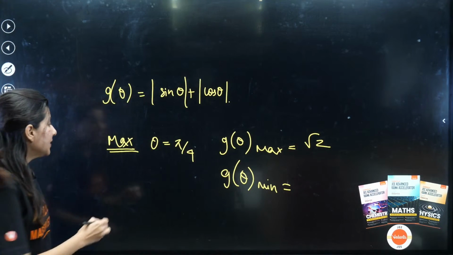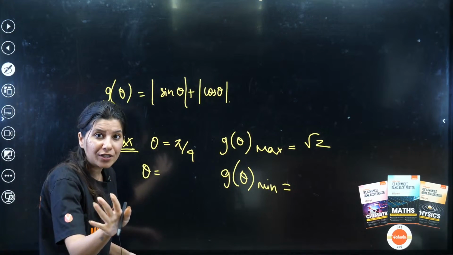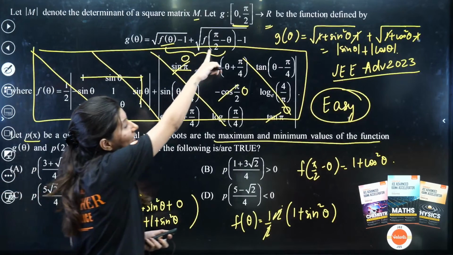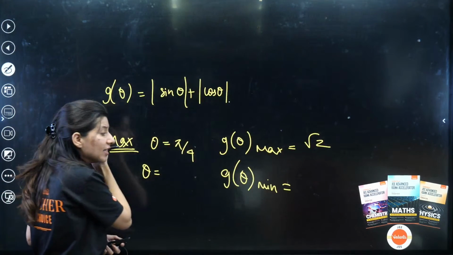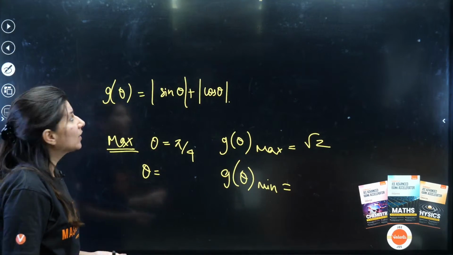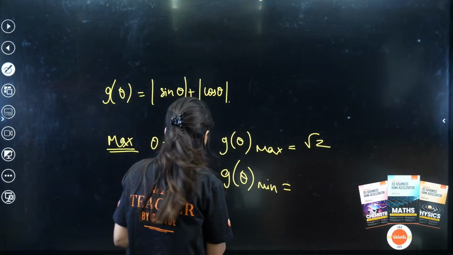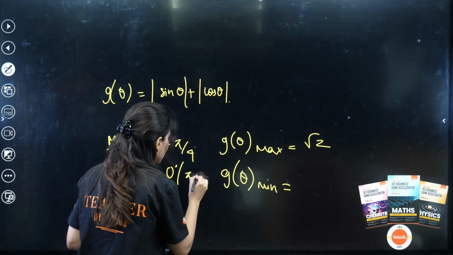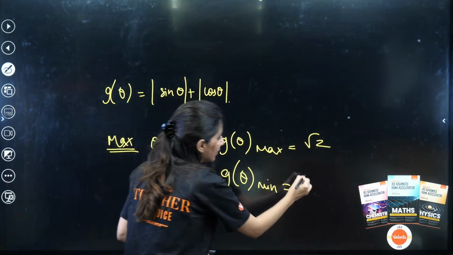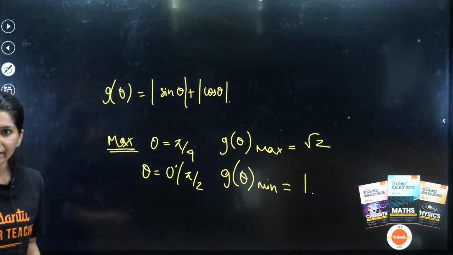For g of theta minimum, you have to put theta in the first quadrant only. Can you see? Because in the beginning they have shown the first quadrant. So either you put 0 or pi by 2, then only you will get it. So either theta is 0 degrees or pi by 2 at both the points. G theta minimum value is 1.